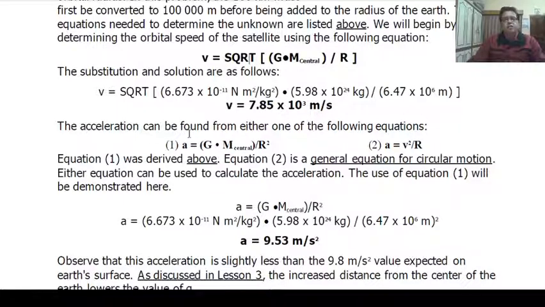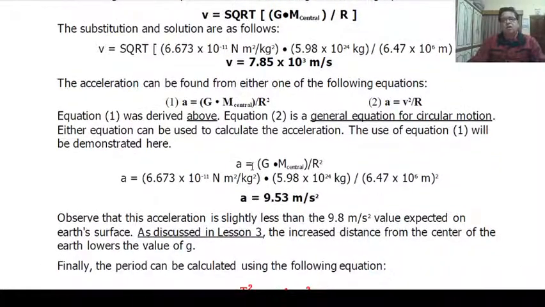The acceleration can be found from either one of the following equations: a equal to G M central upon R square, or a equal to V square upon R. Both methods give the same results. So by using a equal to G M central upon R square, you can easily deduce the value for acceleration 9.53 meter per second square.